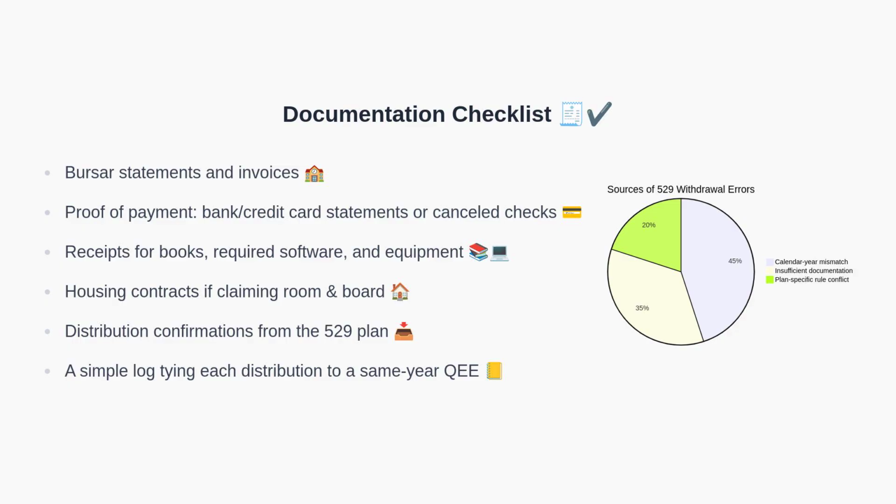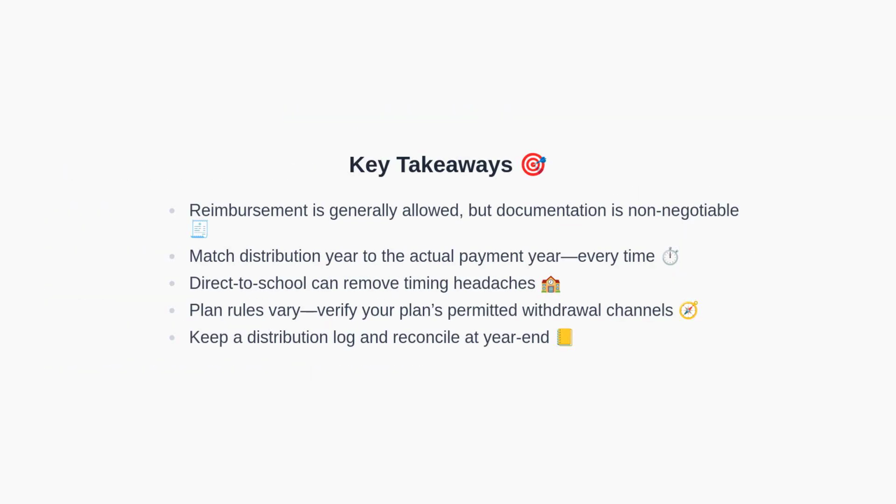Now, let's distill the main takeaways. These are the key takeaways. First, reimbursement is generally allowed but requires meticulous documentation. Second, always match the distribution year to the actual payment year. Third, consider paying the school directly to minimize timing risk. Fourth, confirm your plan's permitted withdrawal methods because plan rules vary.